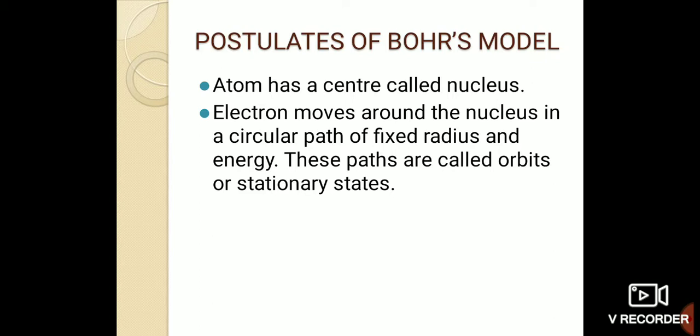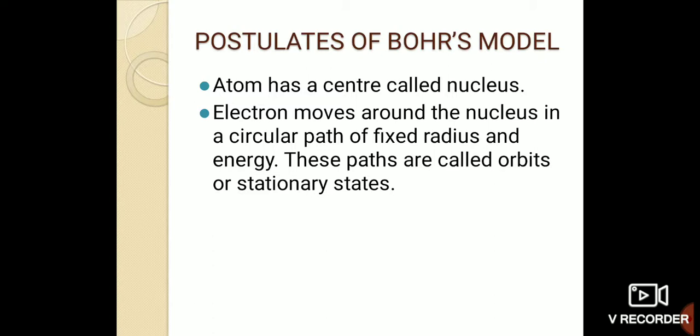But Bohr put forward the theory that electrons move around the nucleus in a circular path of fixed radius and energy, and these paths are called orbits or stationary states. In Rutherford's model only one orbit is considered, revolving around the nucleus.